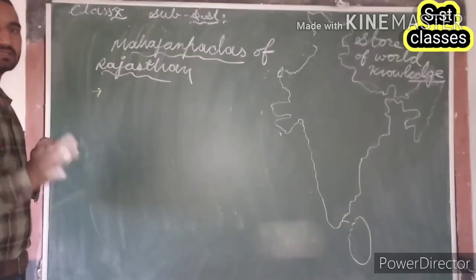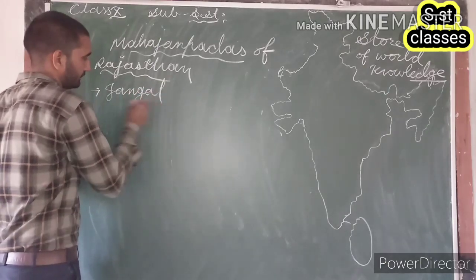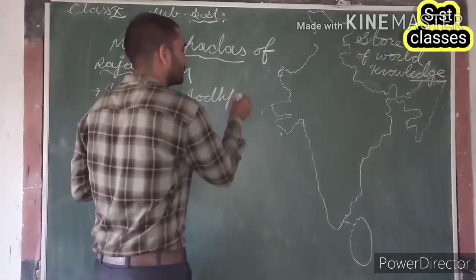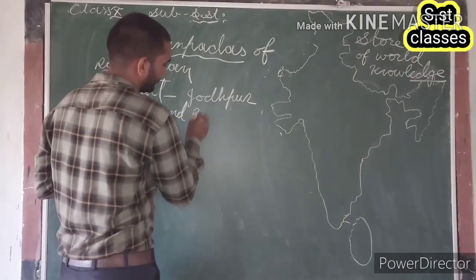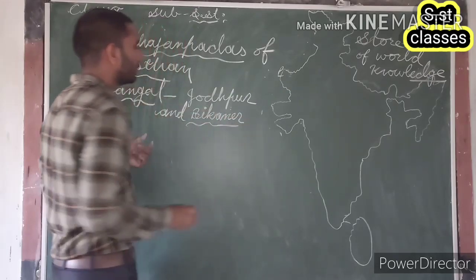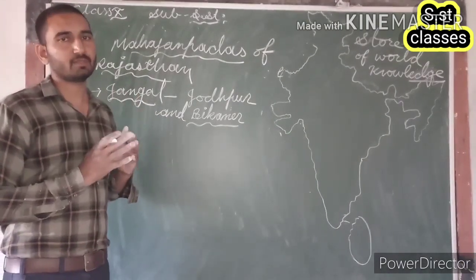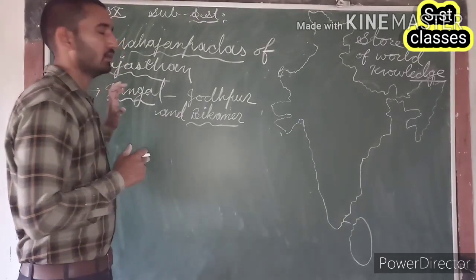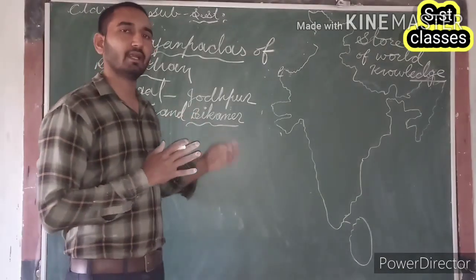The major Mahajanpadas of Rajasthan. The first point is Jangal. The region of present Jodhpur and Bikaner was included in the Jangal Mahajanpad. I mean, the first and very important Mahajanpad related with Rajasthan was Jangal Mahajanpad, and if we discuss the present location of this Mahajanpad, then the answer will be Jodhpur and Bikaner.